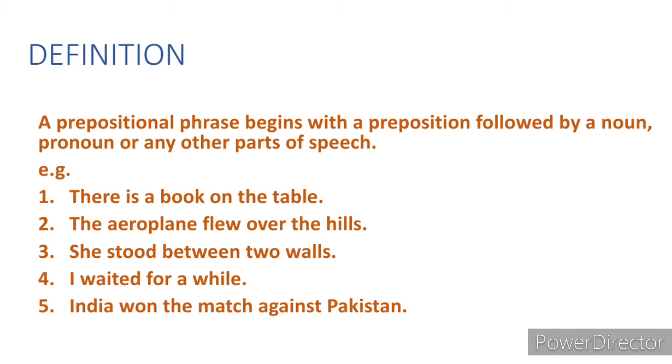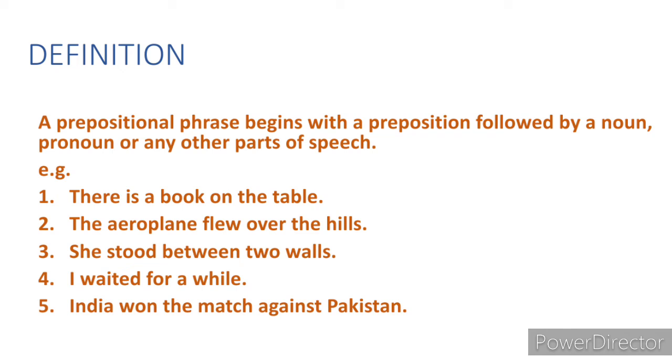The first example is: There is a book on the table. In this sentence, which is the preposition? Of course, the preposition in the sentence is "on", and next to that, "the table". Right from the preposition "on" till "the table" is considered to be the prepositional phrase. So "on the table" is the prepositional phrase.